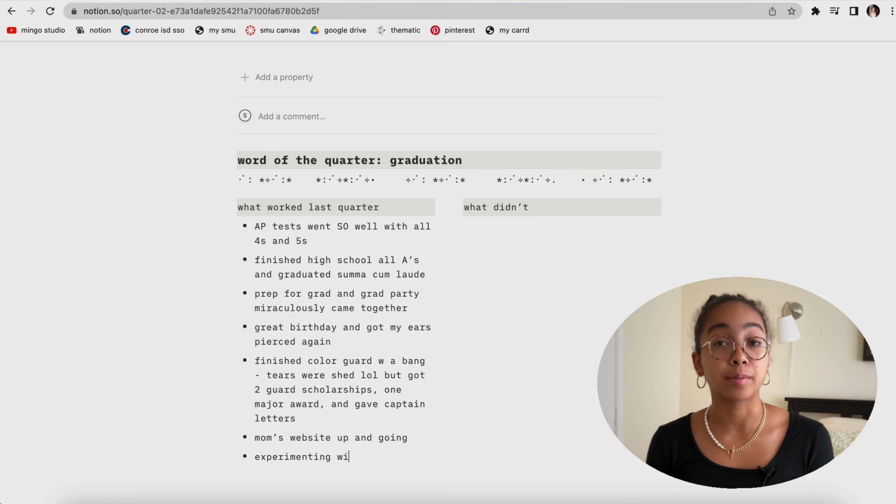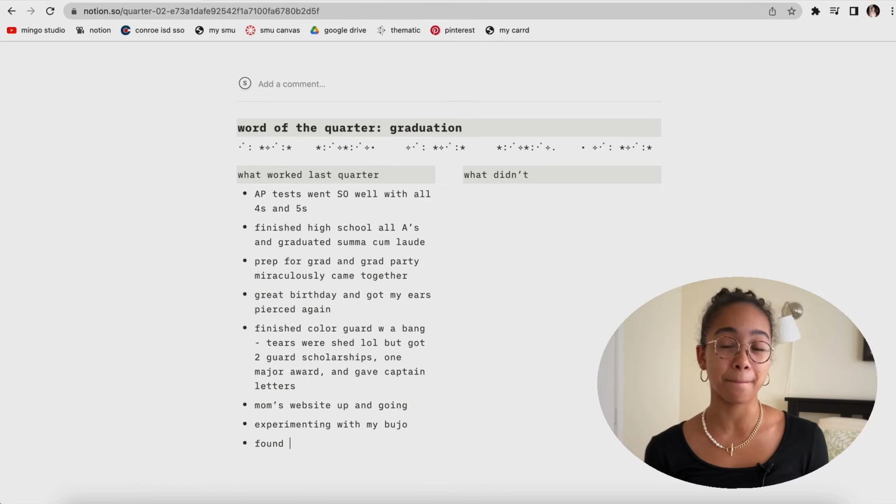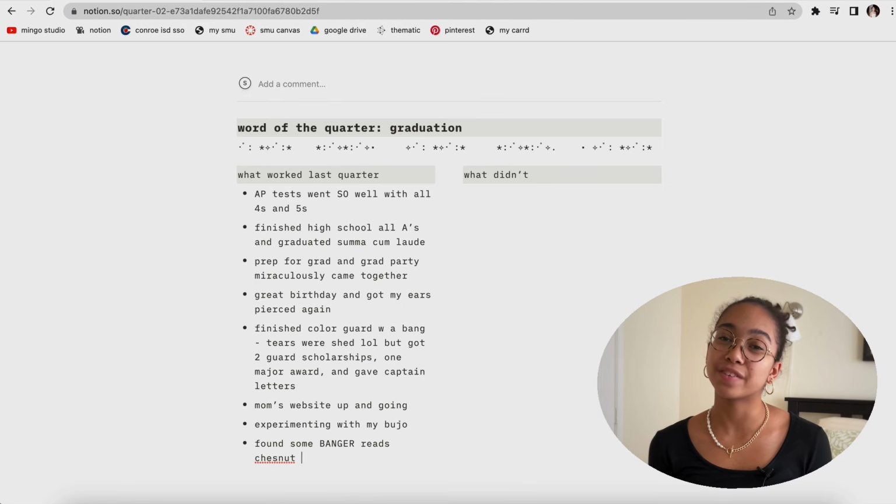I experimented a lot with my bullet journal. Lastly, on here, I found some banger reads. If you watched my last video where I talked about my best books of 2023 in a reading journal spread, you would know the best books that I've read so far this year, including the Chestnut Spring series, which I binged all the way through in June, and it was amazing. So with that done, now let's talk about the things that didn't go so well.